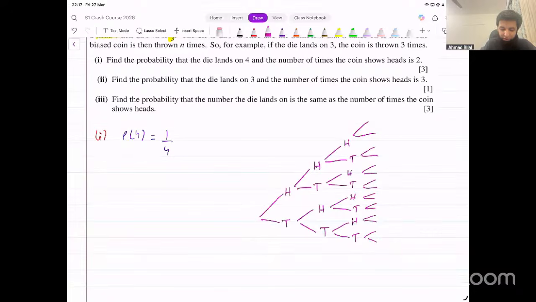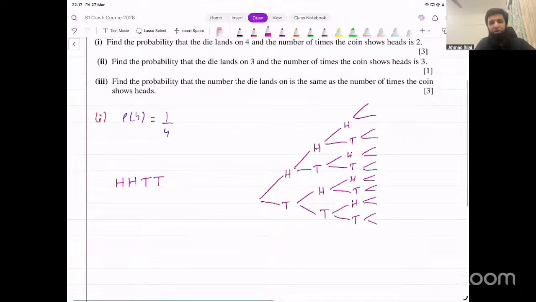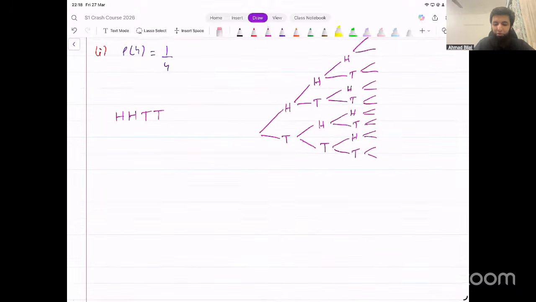Now, if there are 2 heads, what does that mean? You want head, head, and then tail, tail, right? Now, they could come in different orders on the tree diagram. They would come in multiple different orders, right? This is one possible path that we could follow on the tree diagram, H, H, T, T. That gives us 2 heads.